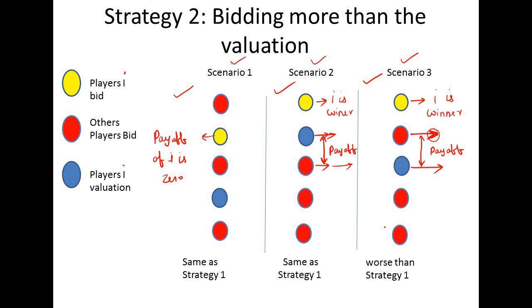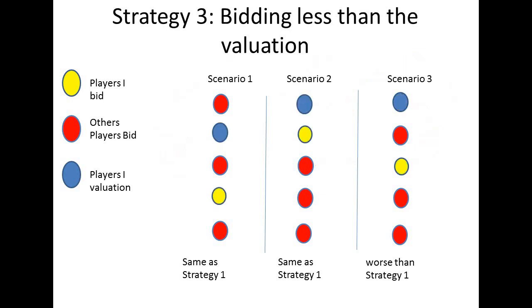This scenario is worse than strategy 1. Scenario 3 is performing worse than strategy 1, right? So we can say that strategy 1 is dominating strategy 2, but only in some specific cases. In scenario 3 strategy 1 is dominating, whereas in scenario 1 and scenario 2 strategy 1 is the same, not dominating.